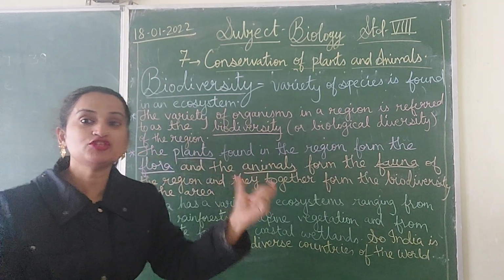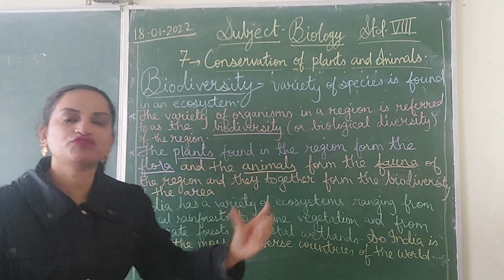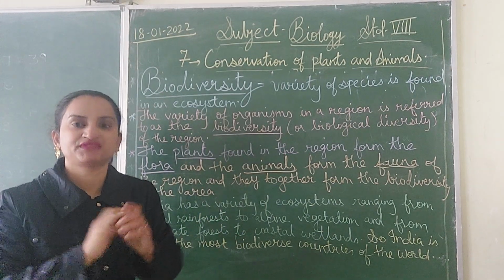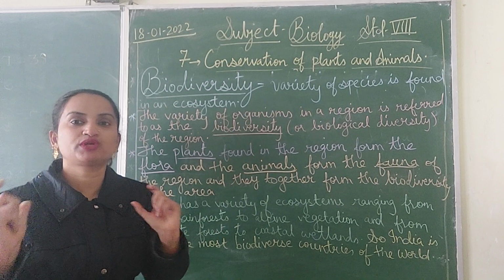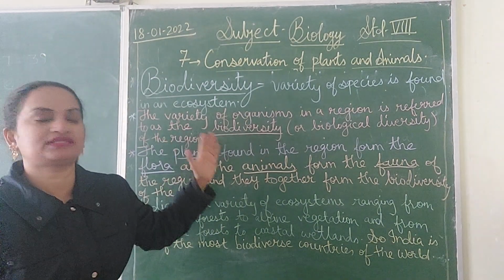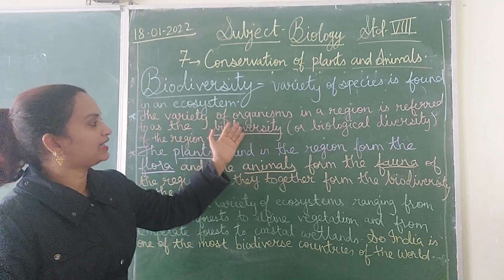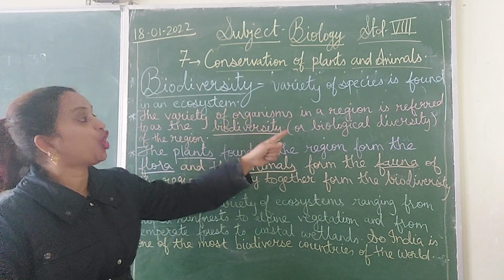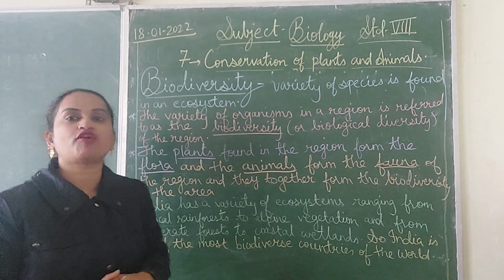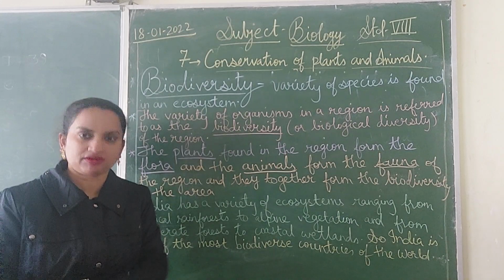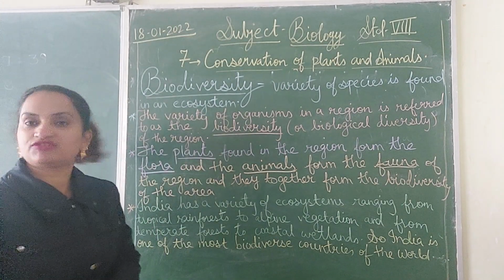So, the varieties of plants, the varieties of animals, the varieties of microorganisms that are there in our environment, they form the biodiversity. Let's see it once again. The variety of organisms in a region is referred to as the biodiversity or biological diversity of that region. So it's said that that particular region is showing lots of biodiversity. Okay. Now let's proceed further.